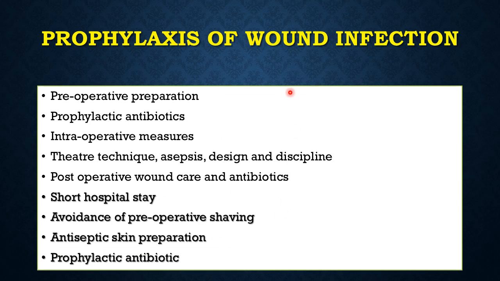So, how do we try and prevent wound infection, prophylaxis of wound? First is the pre-operative preparation. This is your pre-operative surgical techniques, prophylactic antibiotics. Intraoperative measures means the surgeon's technique of not leaving a dead space, not leaving dead tissue behind, controlling the bleeding, adequate hemostasis, no hematoma formation, no over-tight suturing of the subcutaneous or the skin or mucosal surfaces to prevent ischemia.